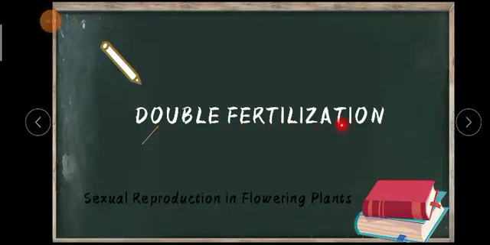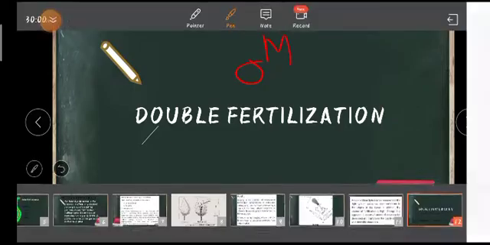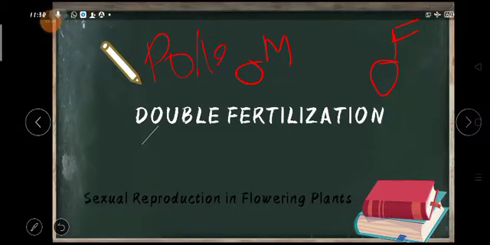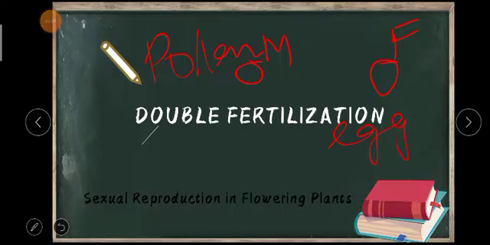Okay, double fertilization. So, students, by looking at this name itself, you can understand something from the name of the topic. Fertilization, all of you know, in plants, is the union of two gametes. One is the male gamete and another is the female gamete. In flowering plants, the male gamete is the pollen and the female gamete is the egg. You already know this, and when pollen and egg fuse together, it is called fertilization, is it not? So from this, the topic we are going to discuss is double fertilization.